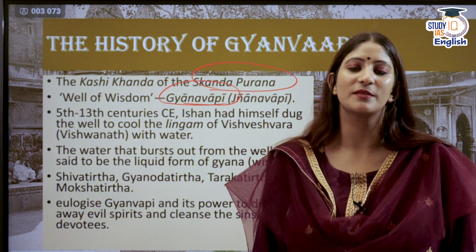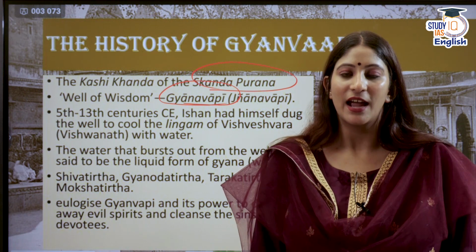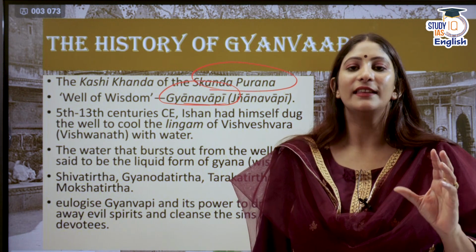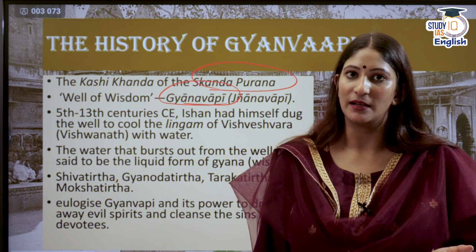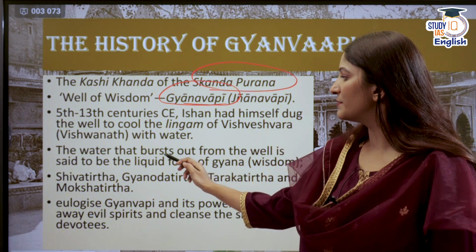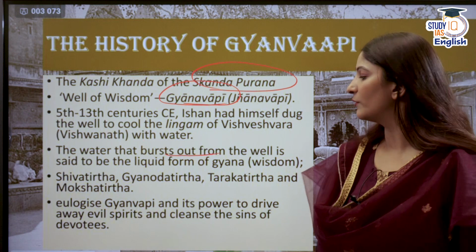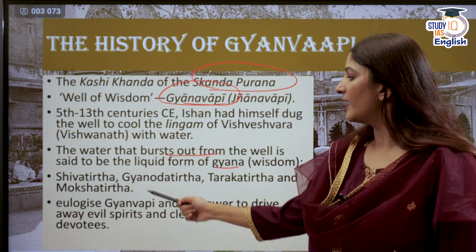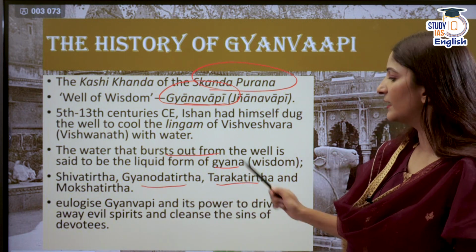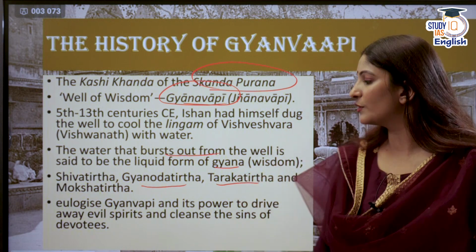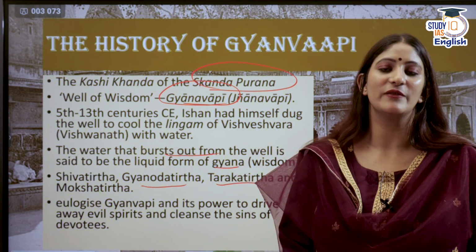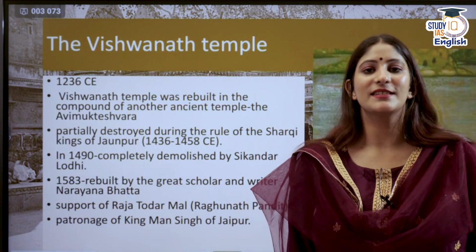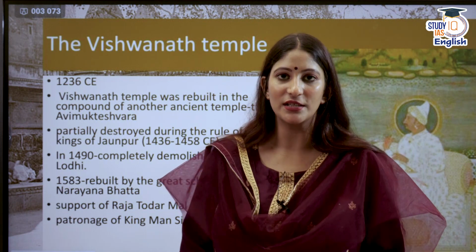Back then, the Ganga wasn't present on the earth. And it is also said that back then water wasn't found. That is why a well had to be dug. And then we found the Gyanvapi, the well of wisdom, and the water that burst out from the well is said to be the liquid form of knowledge or gyan. We can call it wisdom here better. It is also known as Shivatirtha, Jnanodatirtha, Tarakatirtha and Mokshatirtha. In order to eulogize the Gyanvapi and its power to drive away evil spirits and also cleanse the sins of the worshippers. So, what happens? That Kashi Vishwanath temple gains importance after that.